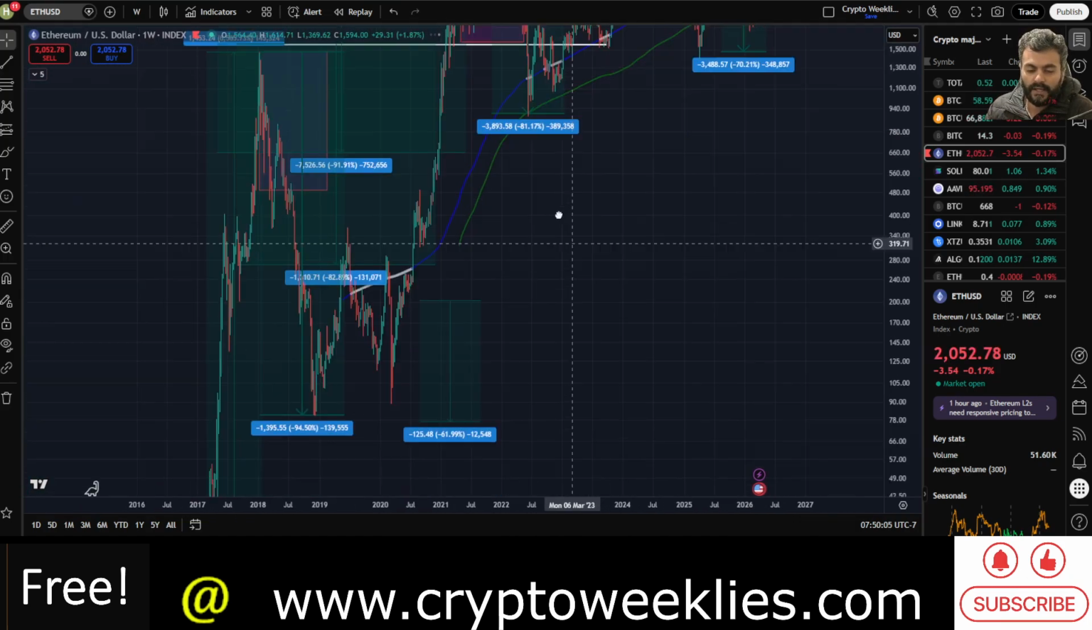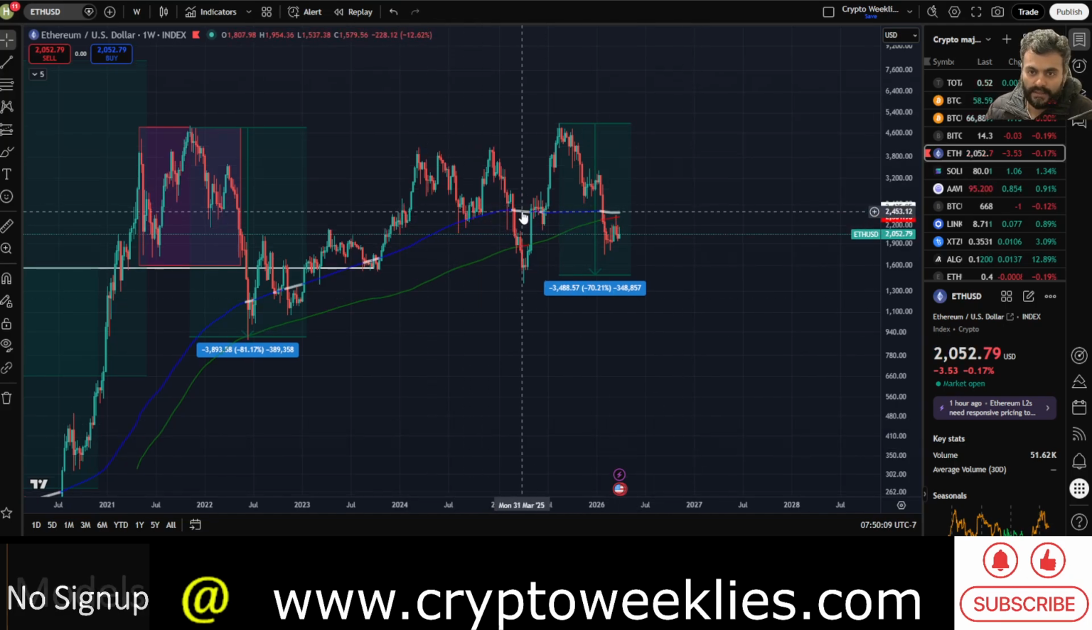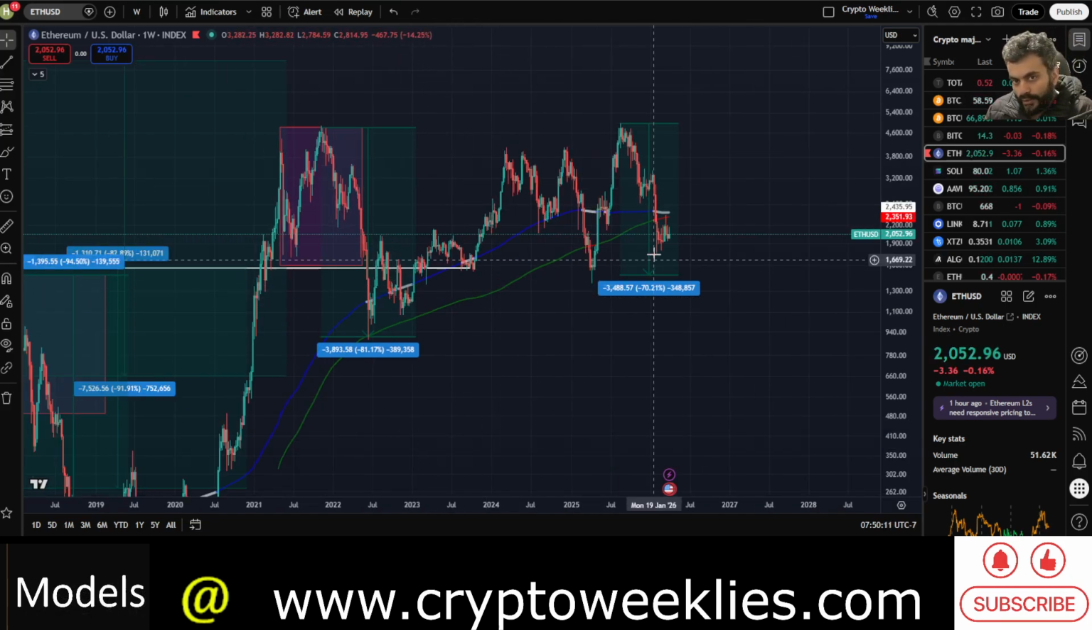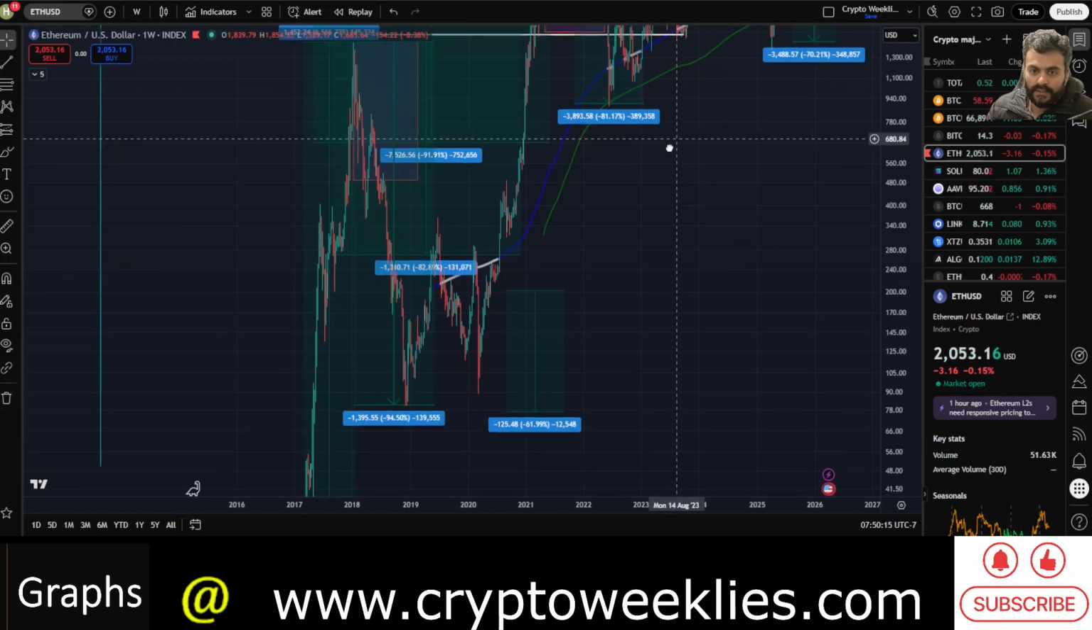Historically speaking, when this line over here, the blue line, turns white, that's where the price is lower than the 200 week simple moving average. Accumulating ETH then is not the worst time to do that.